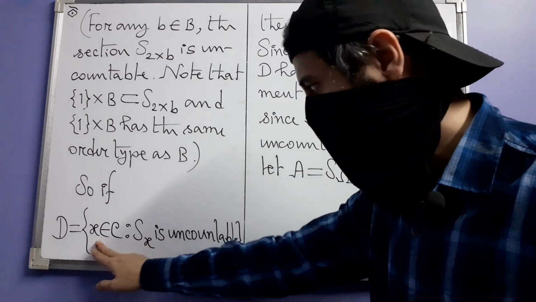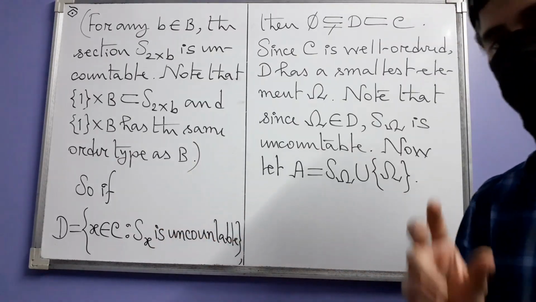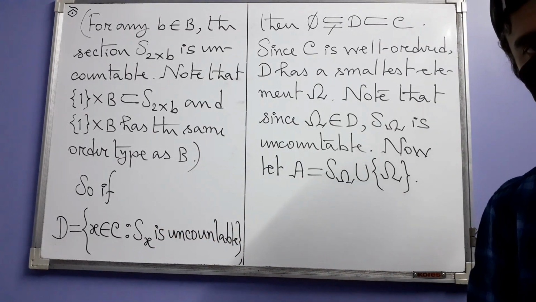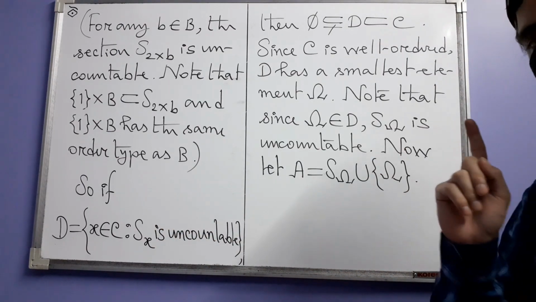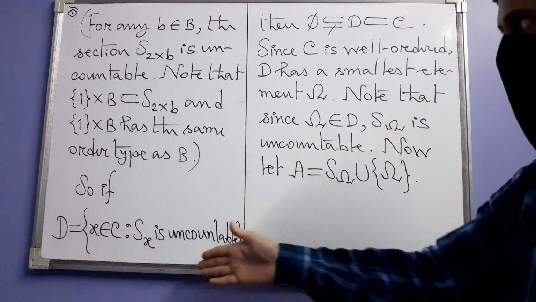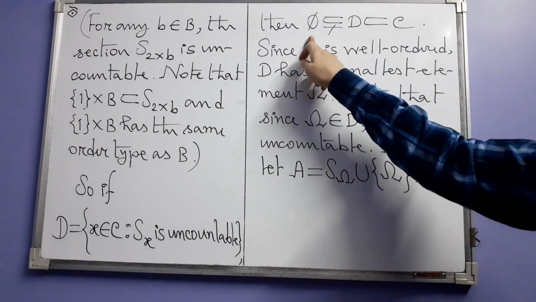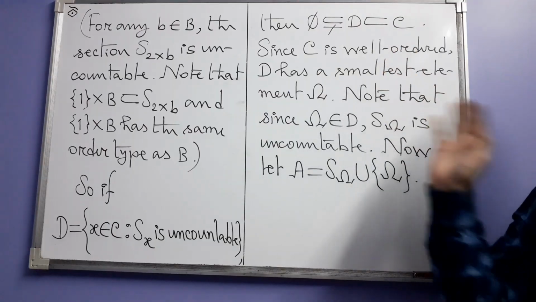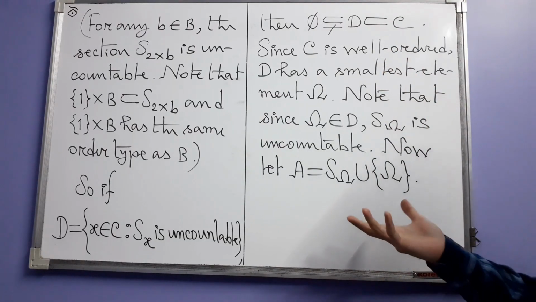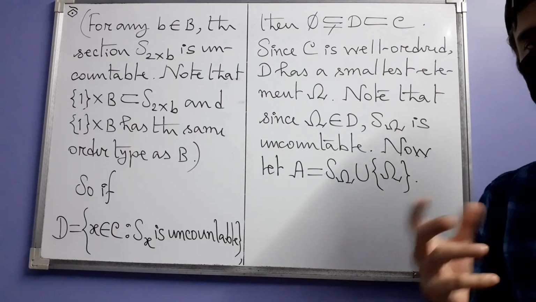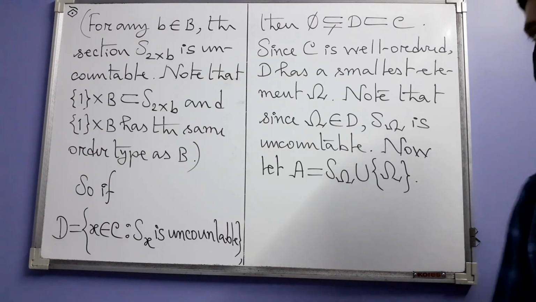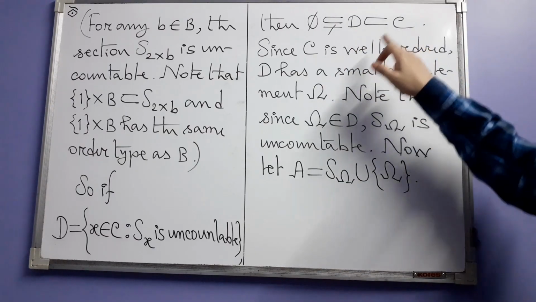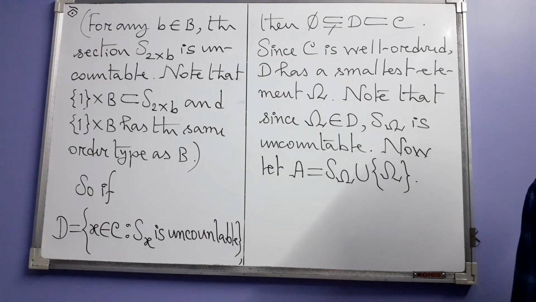That is, for them if we consider the sections, these are uncountable. Because C has at least one uncountable section, D is non-empty. We just need this non-emptiness. That is why we are not too bothered about what that uncountable section is. And D obviously by definition is a subset of C as well.